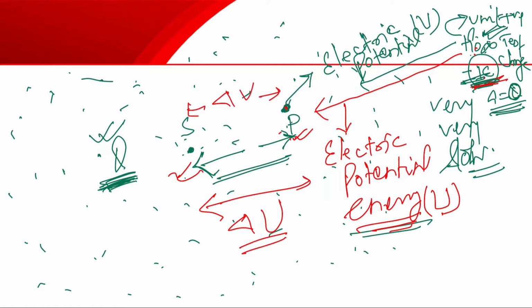So there are 4 physical quantities: electric potential, electric potential difference, electric potential energy, and electric potential energy difference. The difference is in the charge, whether we are bringing a unit positive test charge or other than a unit positive test charge, and whether we are bringing it from infinity to a particular point or from one point to another point in an electrostatic field. These are the basic physical quantities, definitions, and explanations which can be used in this chapter. So let us now see the definitions of all that, and then we will move to the derivation part.